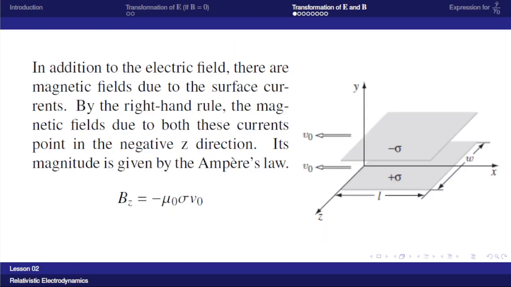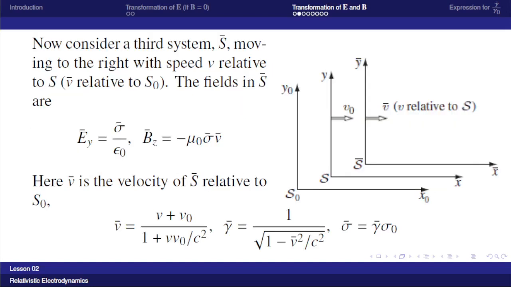In S frame it is minus mu 0 sigma V0, but here it becomes minus mu 0 sigma bar V bar, because sigma bar is the surface charge density in the third S bar frame, and V bar is the velocity of the S bar frame with respect to the S0 frame. So here V bar is the velocity of S bar relative to S0.